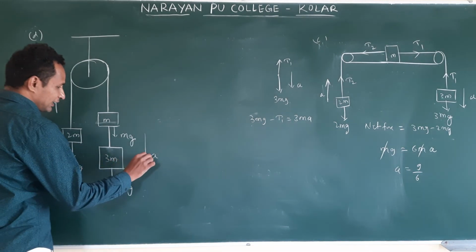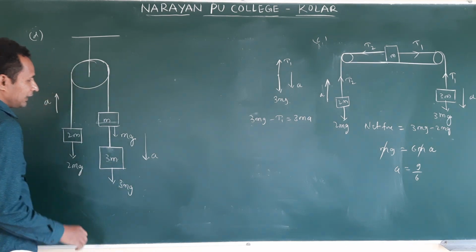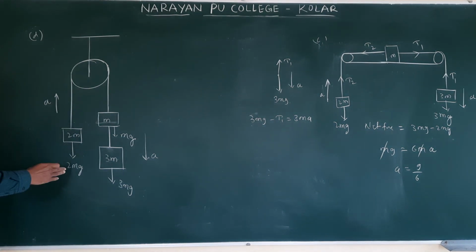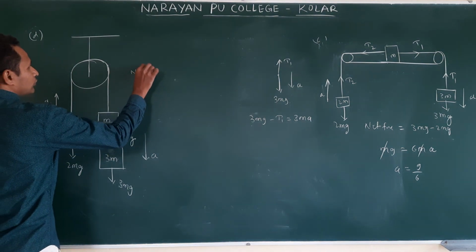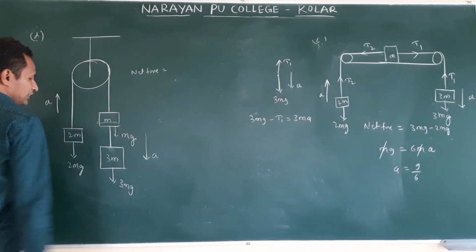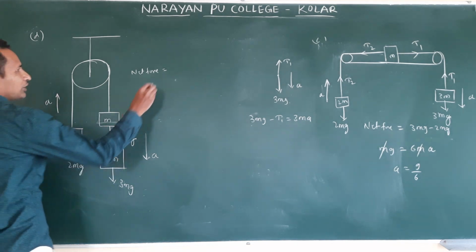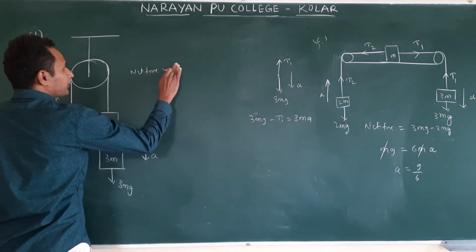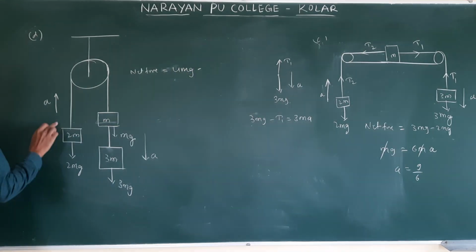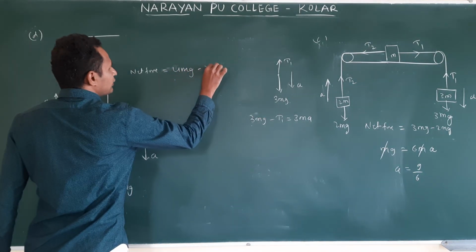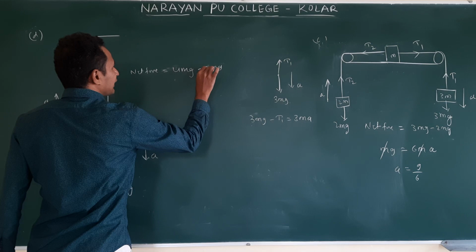Which forces are acting in the direction of a? That you add. Against, mg, that will take as negative. The net force, what is that? 3mg plus mg, 4mg. 4mg minus 2mg, because this is acting against the acceleration.